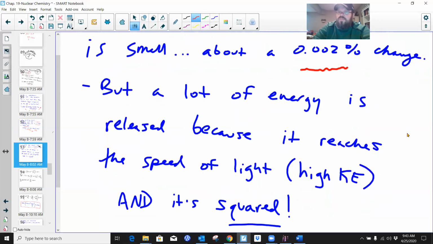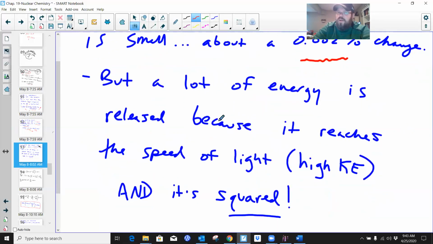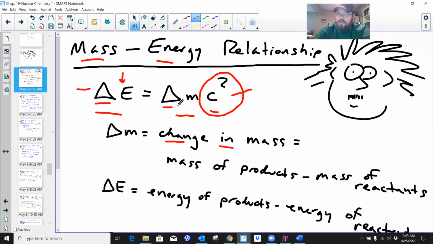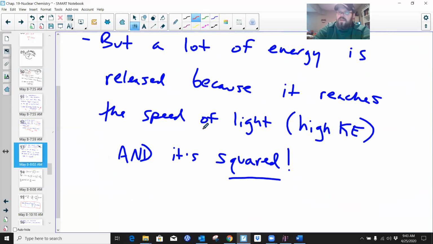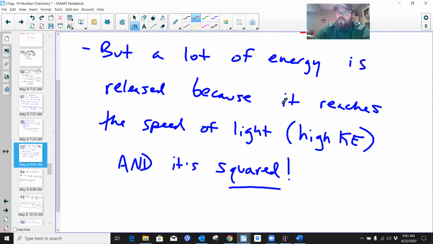But as we said a few minutes ago, a lot of energy is actually released. So even though the delta M is a tiny, tiny number, the amount of energy that is actually released as a result of it is quite large. And why is that? It's because the particles and material that are released and created as a result of this radioactive decay are reaching at or near the speed of light.